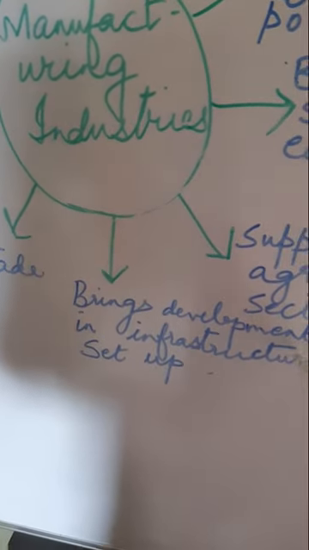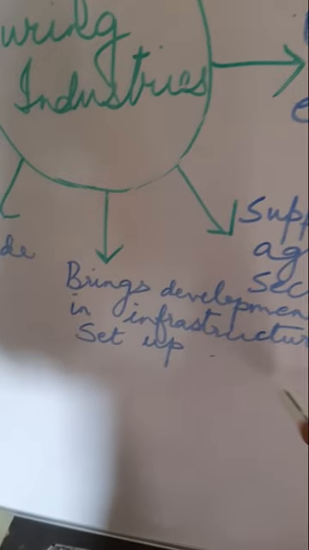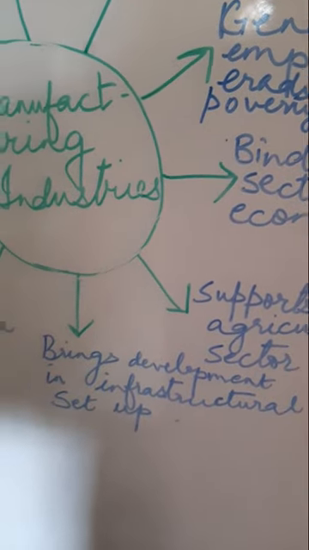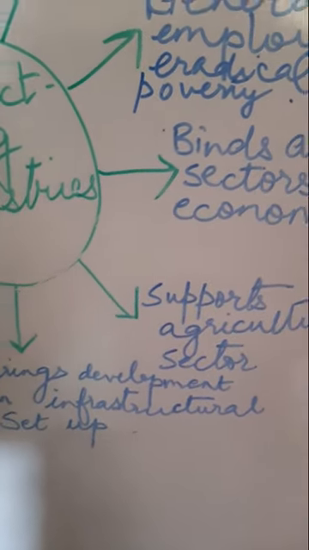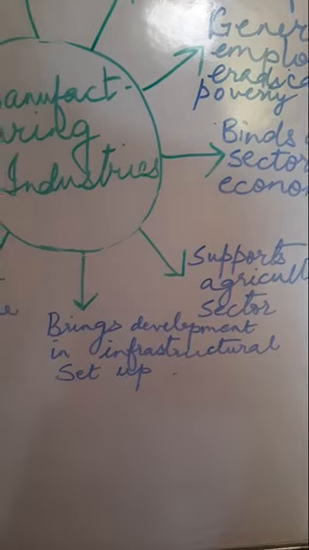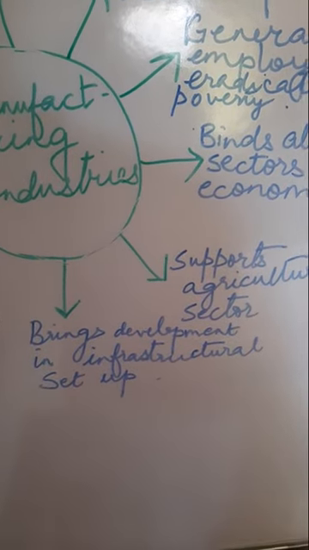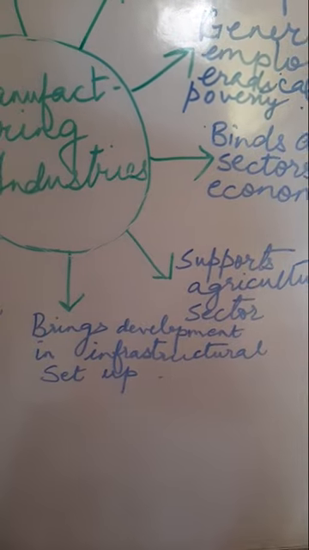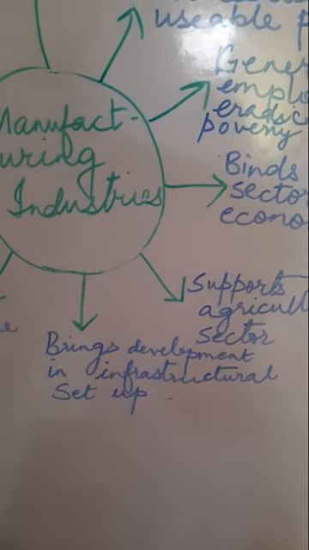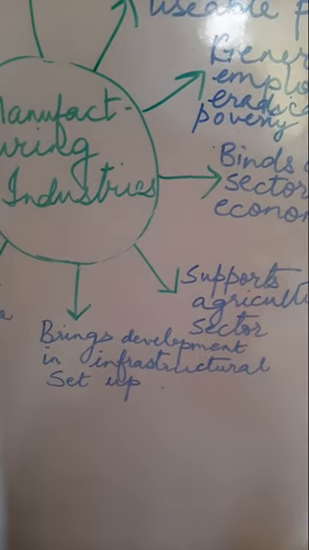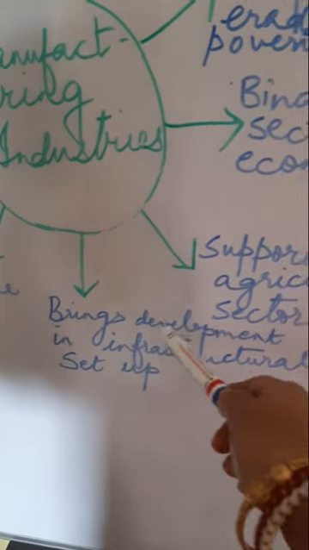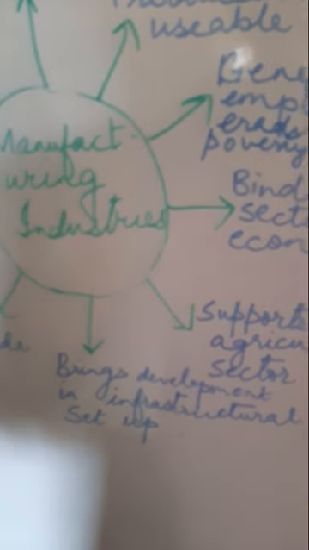Then our next importance is that it brings development in infrastructural setup. The word infrastructure I have used in my agricultural sector chapter also. So like water supply, electricity, roads. When any industry is set up, obviously that total area will also develop, because roads will be required for transporting the raw material as well as finished products. Water is required for processing. Electricity is necessary to run the machineries. Obviously, in the areas where industries are set up, we find the development in infrastructure is maximum.